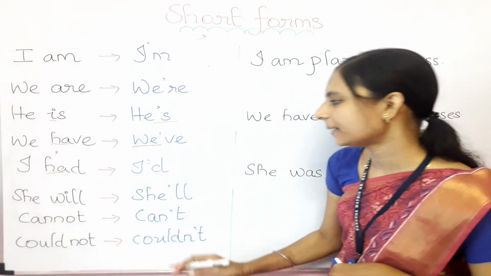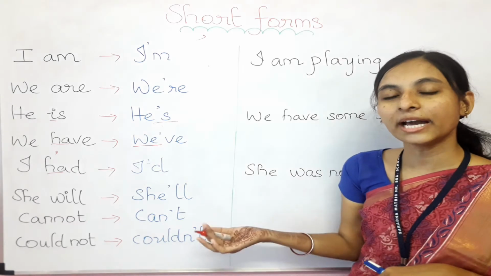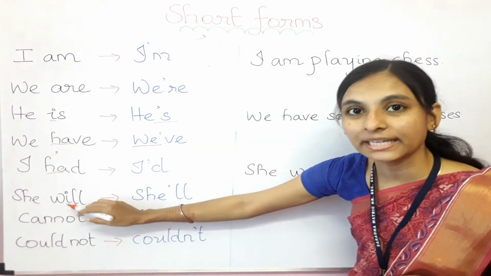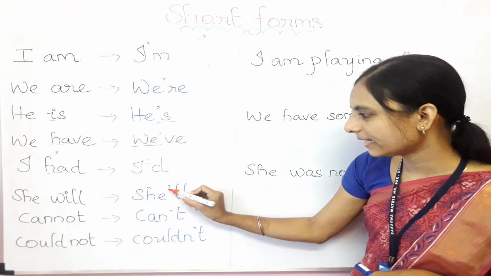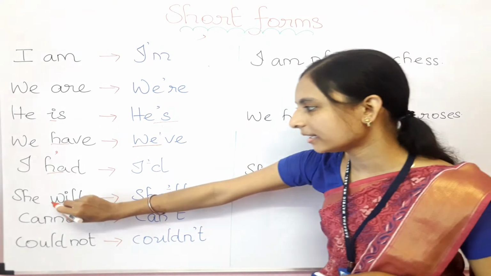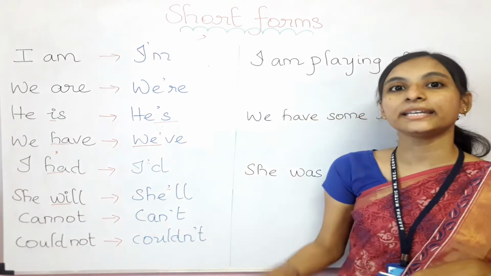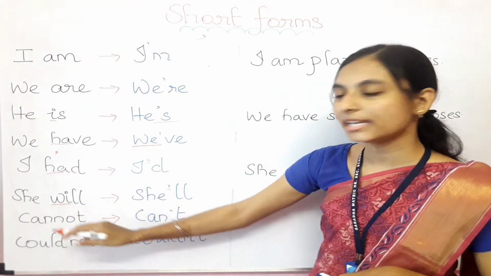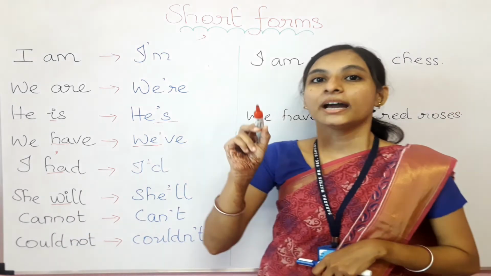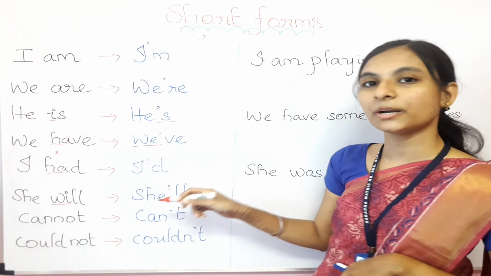She will become she'll. What have we removed here? We have removed this WI. In place of the WI we have used the apostrophe. So whenever we are writing the short form, in will the WI won't come. In place of WI we need to write the apostrophe. Then she will becomes she'll.